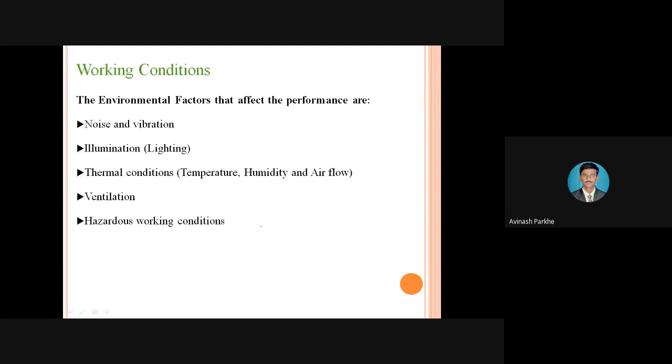Then ventilation. This is a very important thing. If I take the example of a chemistry lab, we are doing so many chemical reactions, so different types of smells are generated. So what is the requirement of the chemistry lab? We have to provide an exhaust fan, so that whatever unwanted smells are there can be sent out to the environment.